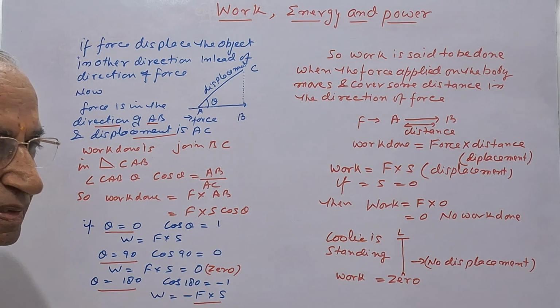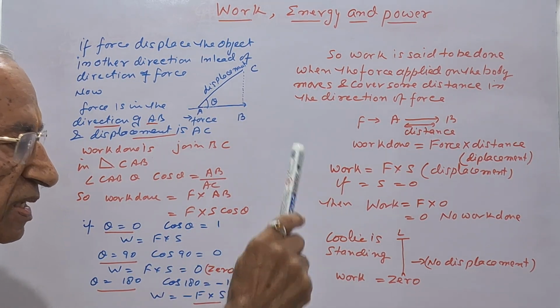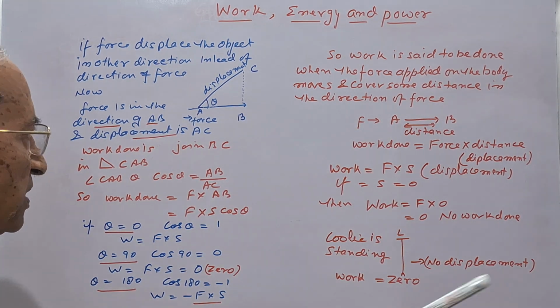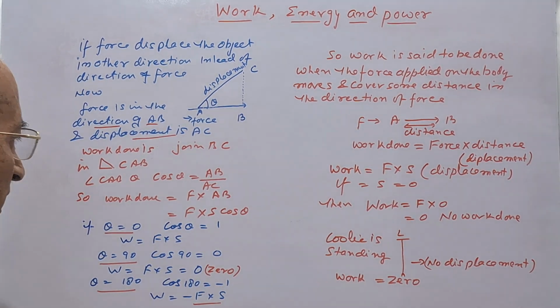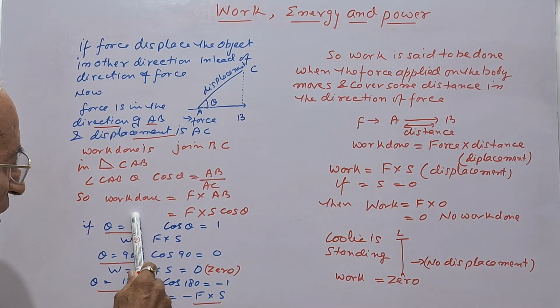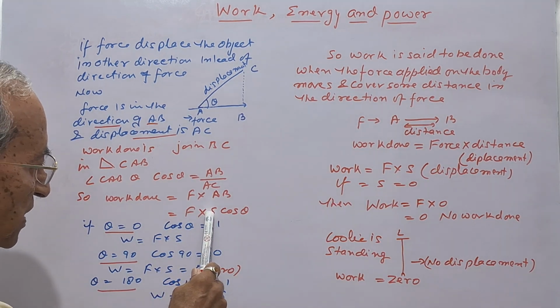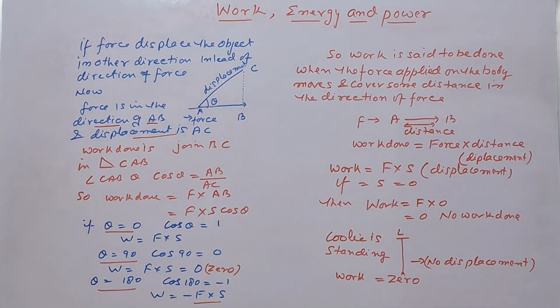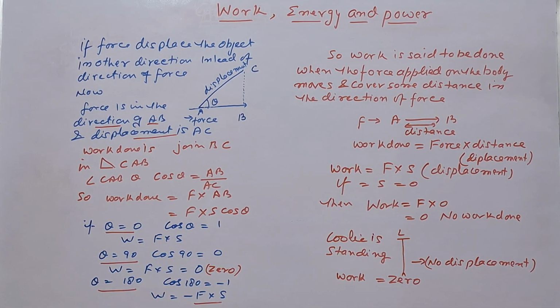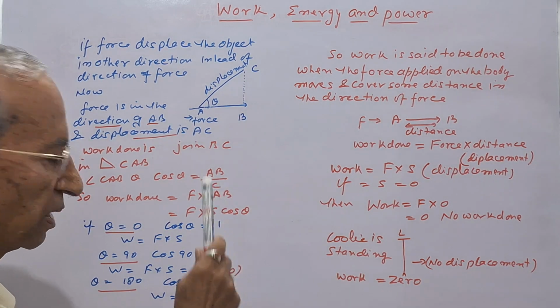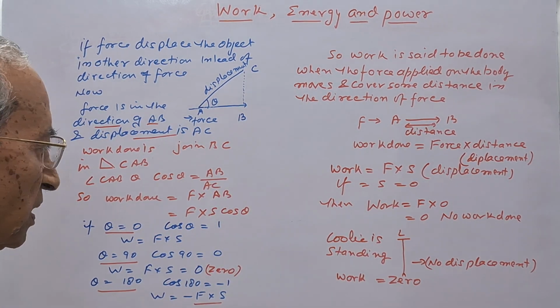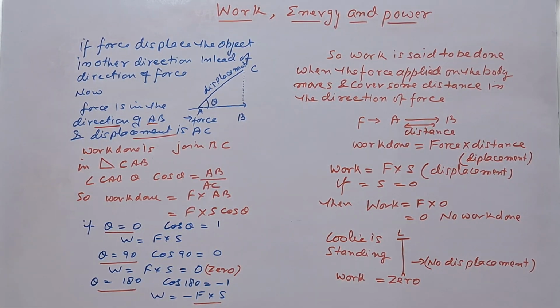So whenever the displacement is inclined to the direction of the force, then the work done is equal to force into distance into cos theta. Now depending upon the angle, there are three conditions.